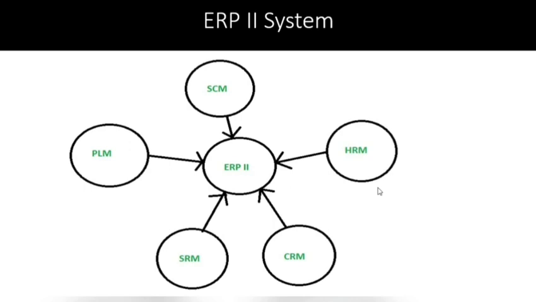The ERP2 system was introduced when internet connectivity became cheap and affordable. In ERP2 systems, they are integrating other subsystems also into their organization. See here, customer relationship management. For example, in Amazon, we are able to track where our order is. That is because they have integrated the courier service into their systems. Also, they have integrated customer profiles into their system. That is the reason we are able to track it ourselves. So that is the ERP2 system.